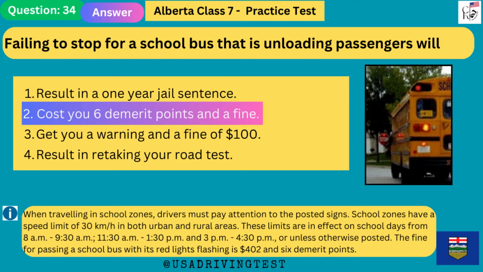When traveling in school zones, drivers must pay attention to the posted signs. School zones have a speed limit of 30 km per hour in both urban and rural areas. These limits are in effect on school days from 8 a.m. to 9:30 a.m., 11:30 a.m. to 1:30 p.m. and 3 p.m. to 4:30 p.m., or unless otherwise posted. The fine for passing a school bus with its red lights flashing is $402 and 6 demerit points.